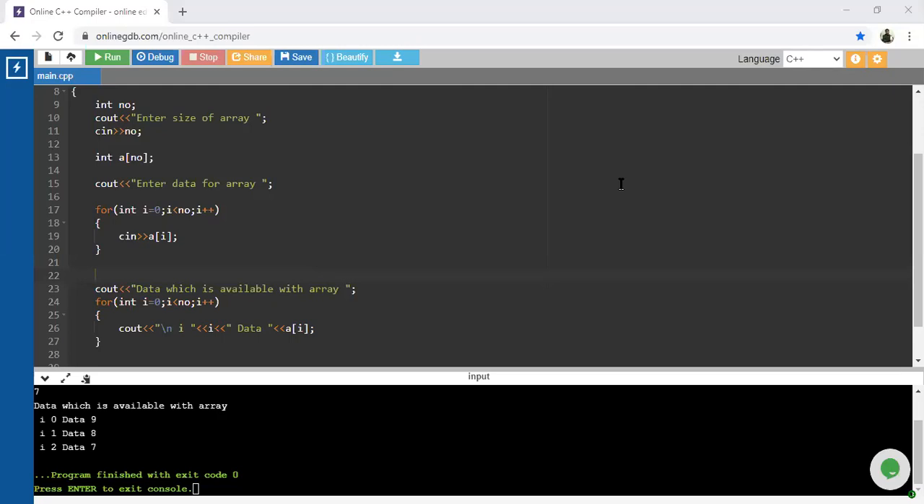What is that, Sejal? What is that integer a of n? What do you mean by integer a of n?